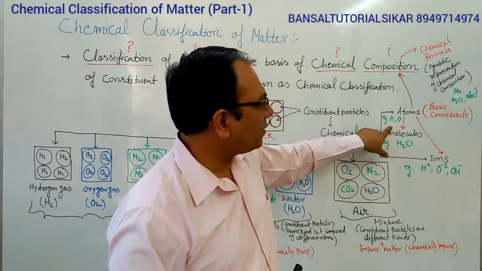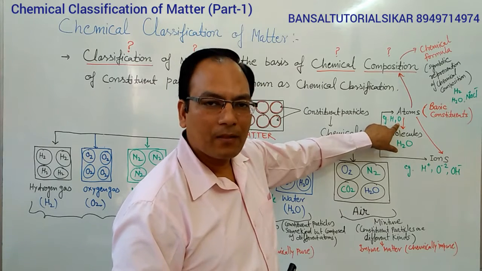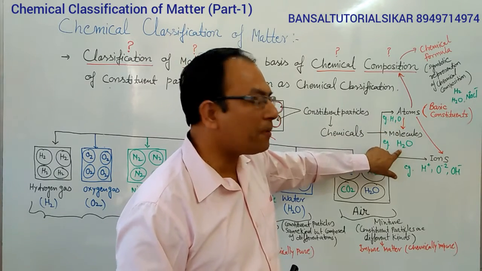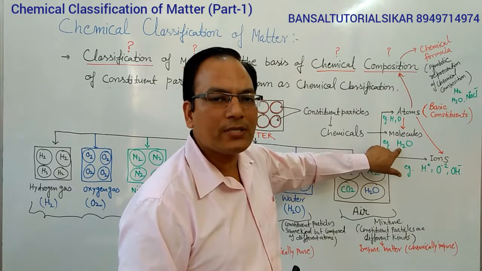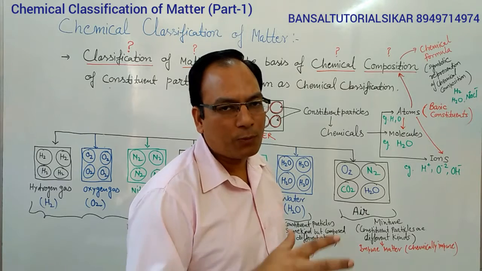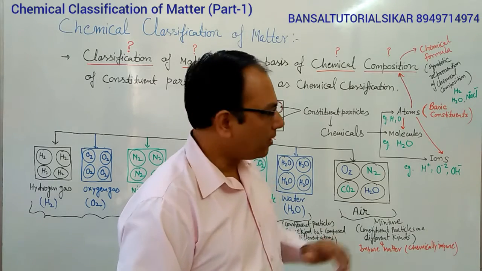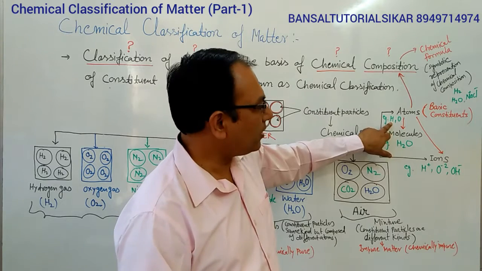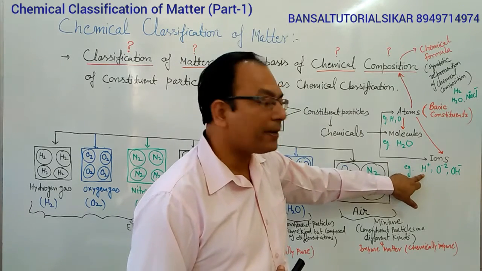For example, hydrogen and oxygen, they are atoms. When they chemically combine, they form H2O. H2O is a molecule. It is a group of different kinds of atoms. And if hydrogen loses electrons, then it will acquire positive charge.